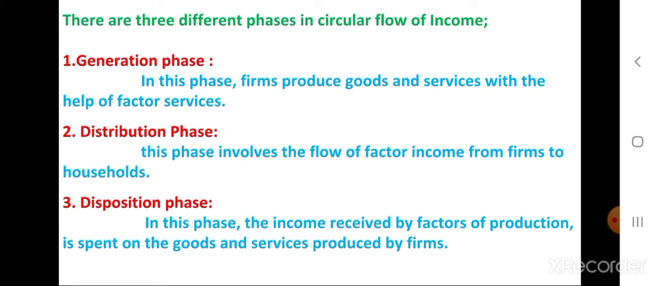The next phase is distribution phase. This phase involves the flow of factor income from firms to household. It means the producers provide factor payments to households. And the next phase is disposition. In this phase, the income received by factors of production is spent on goods and services produced by the firm.